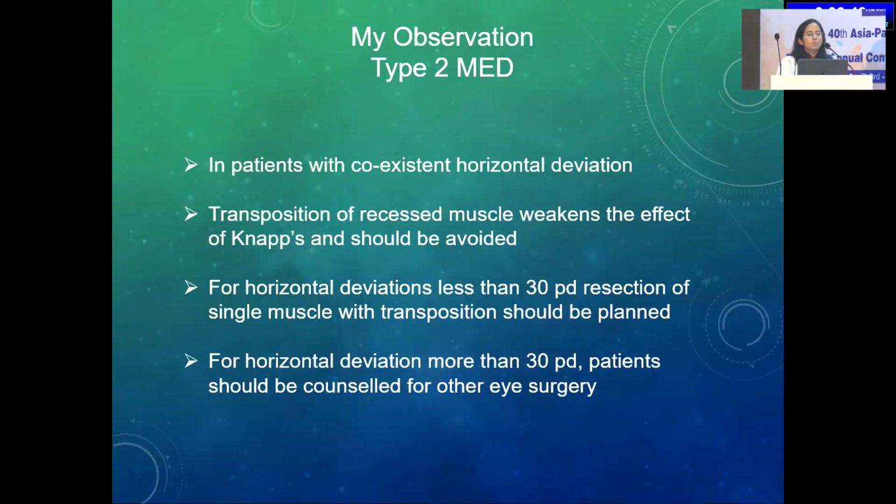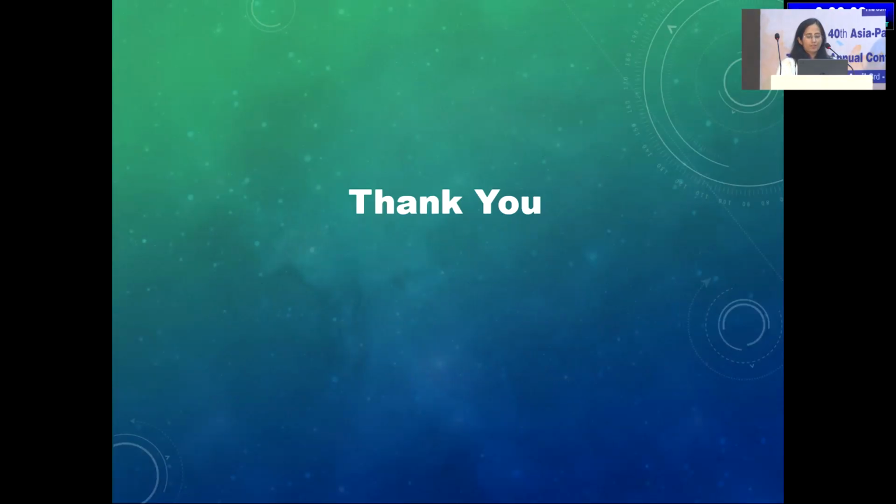For type 2 MED, in patients with coexistent horizontal deviation, you need to transpose the resected muscle. Transposition of the recessed muscle is said to weaken the effect of NAPS and can be avoided at times. For horizontal deviation less than 30 prism diopters, resection of a single muscle and its transposition can be of help. For horizontal deviation more than 30 prism, patients are to be counseled for the other eye surgery. That means for the other eye you can plan for the inferior oblique total anterior positioning or a superior rectus recession in these cases. Thank you.